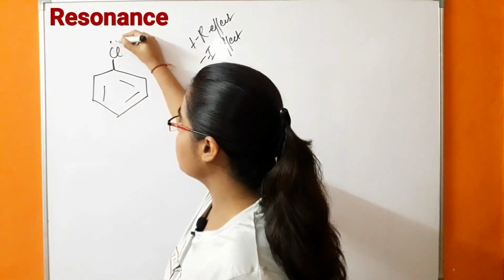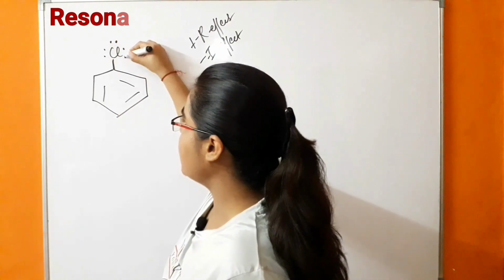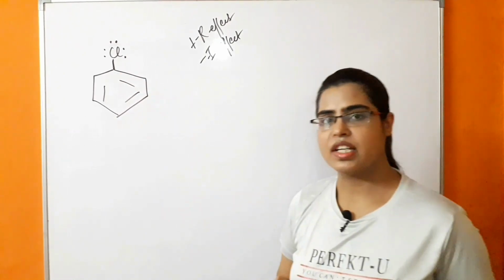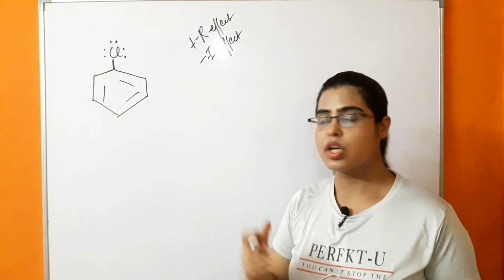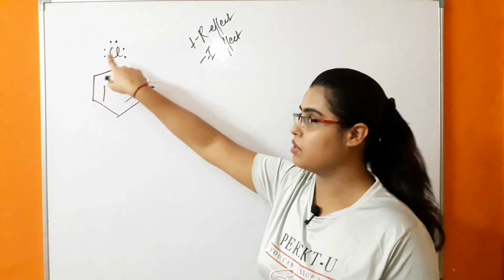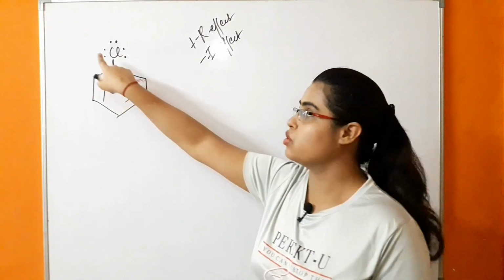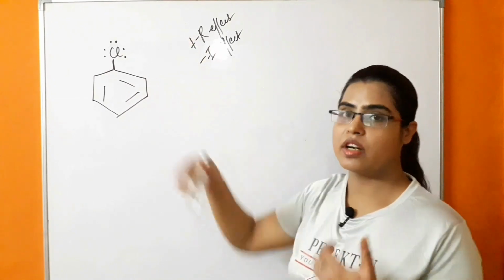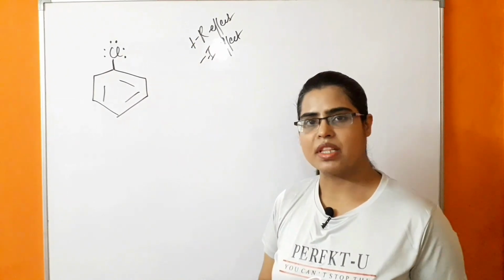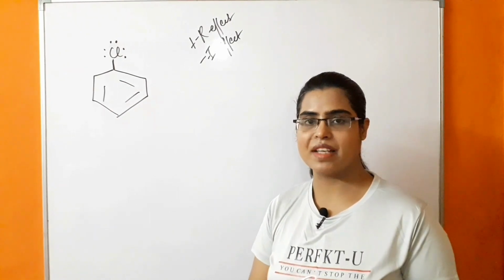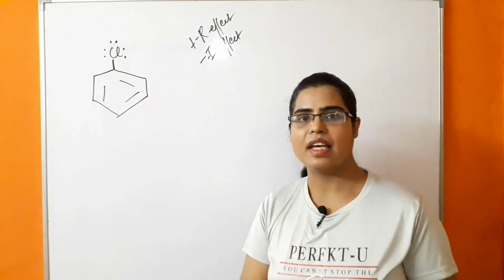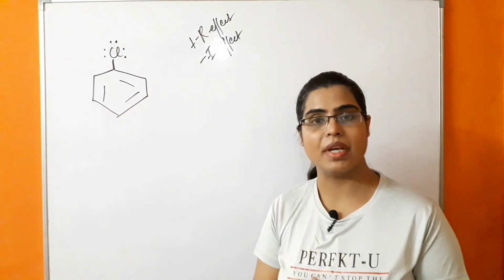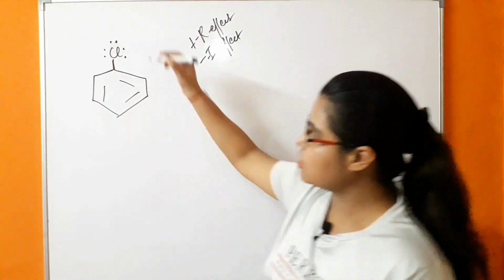In the case of halogen, we know that halogen atoms have 3 lone pairs. What is the condition of ortho-para directing? Either a lone pair of electrons is present on the atom which is directly attached to the benzene ring, so this lone pair will be involved in the resonance, by which it will show the plus R effect. Or, in the case of the methyl group, hyperconjugation takes place, that is no bond resonance. By the help of hyperconjugation, methyl groups show the plus R effect. That is an ortho-para directing group. So what is happening in this case?